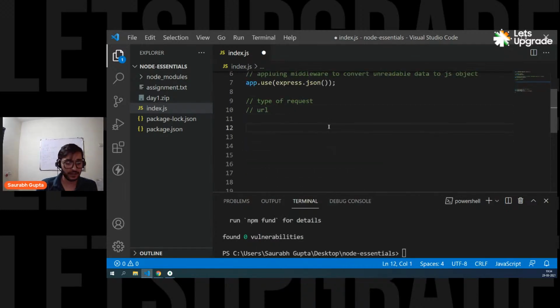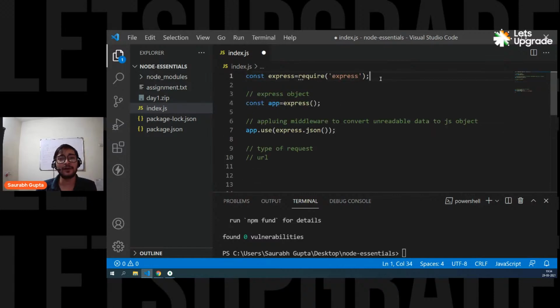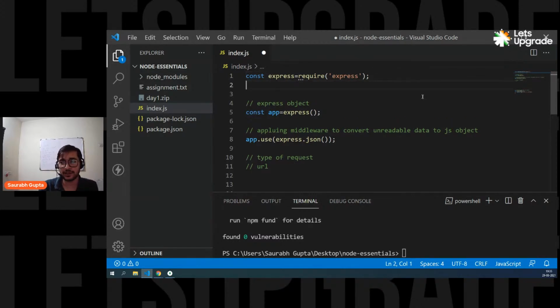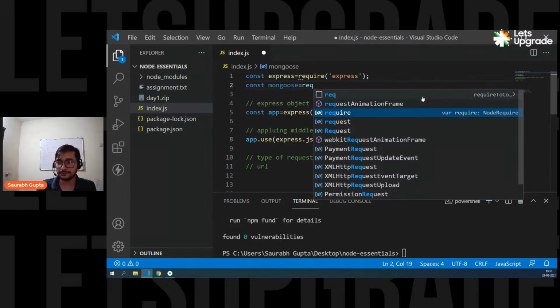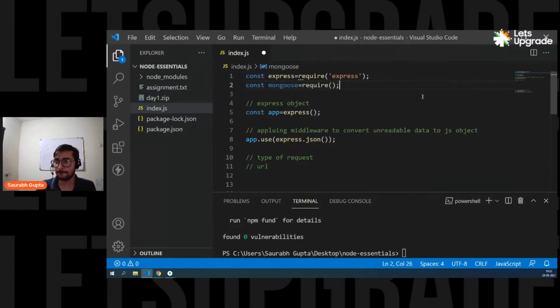So let's get ahead. The first important thing is you have to import the package. You have installed it, but you have not imported it, right? Just like you import the Express package, you also have to import the Mongoose package. So let's do it. const mongoose equals require mongoose. I'm going to name the variable mongoose so that there is no confusion. Now all the functionalities that this Mongoose package provides are stored in this mongoose variable or object, you can call it, and we can use it now.